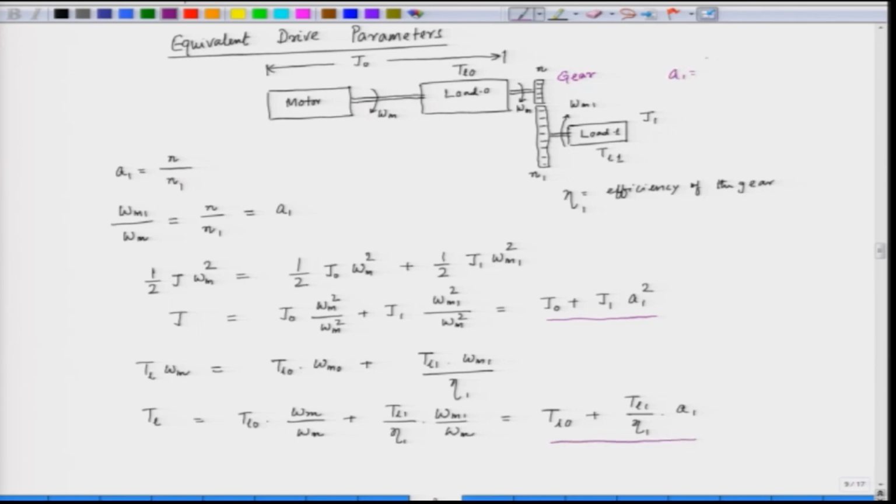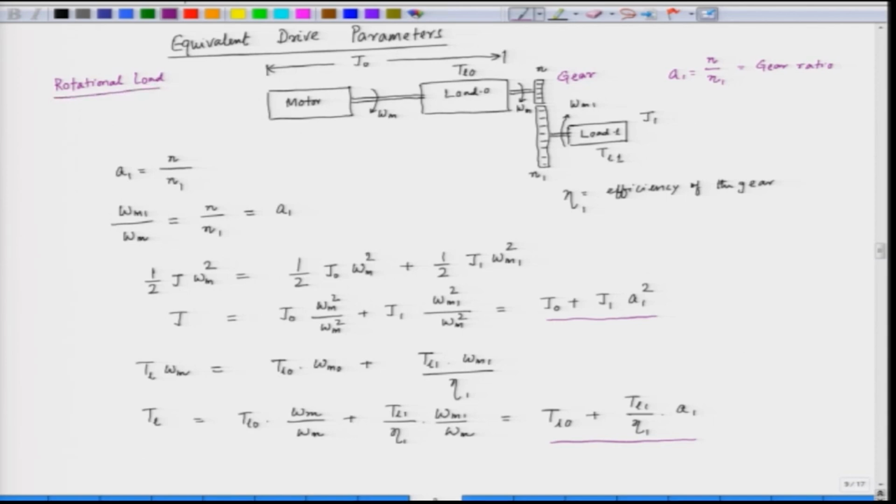A 1 is equal to N by N 1, the ratio of the teeth, that is equal to gear ratio. Now, this is the case of the rotational system. So, this is the rotational load, when the load is rotating.